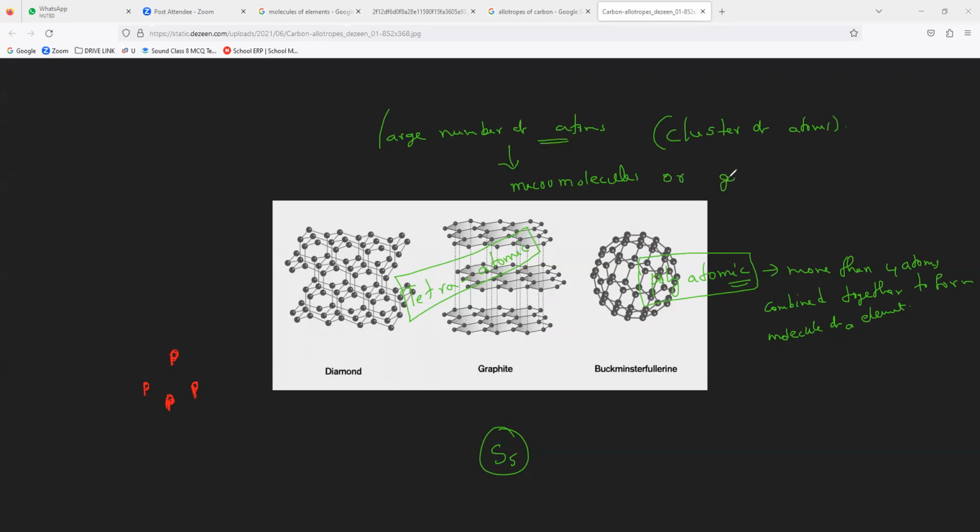Macromolecules, or we can say giant molecules. Examples, these three: diamond, graphite, and Buckminster fullerene, whose formula is C60. What is the Buckminster fullerene formula, everybody? C60 means 60 carbon atoms together. That is what we used to call a Buckminster fullerene. Clear, everyone? All of you?